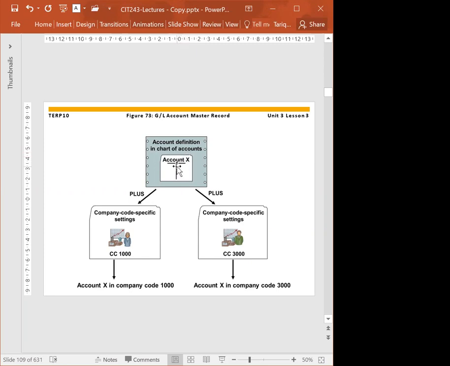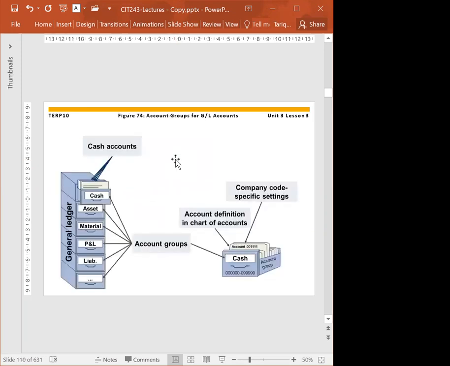Okay, so account group is like, on the next slide you can see, cash, assets, material, liability, profit and loss. So these are the groups which we usually have on our balance sheet.